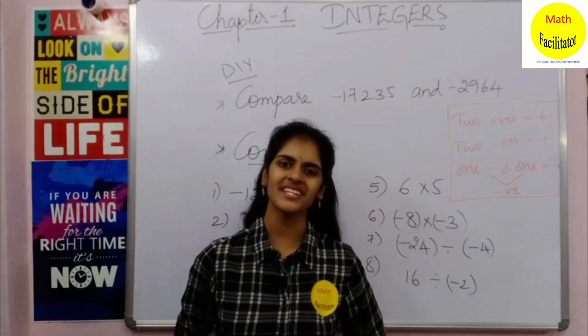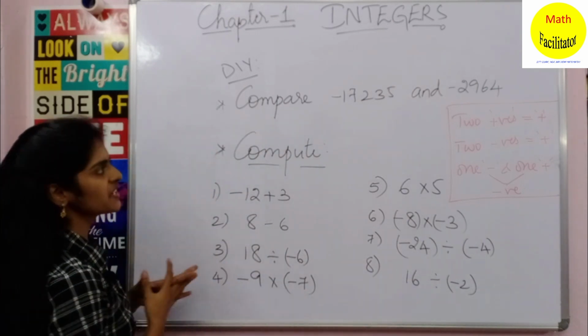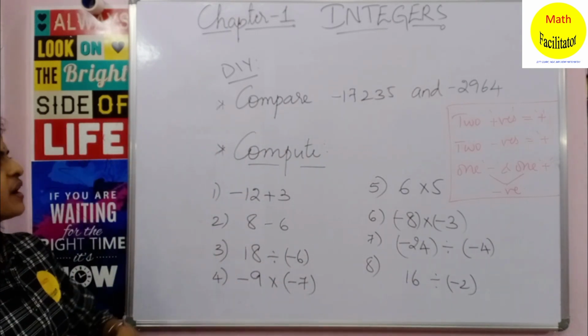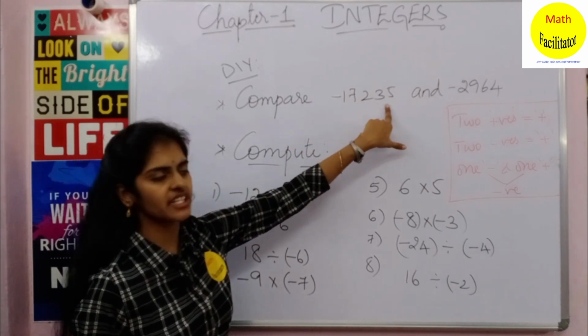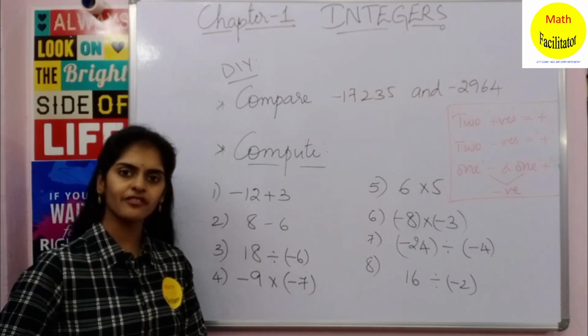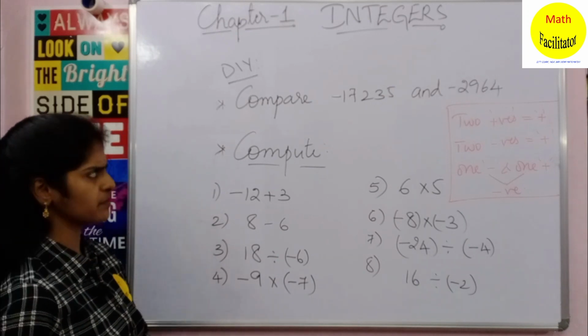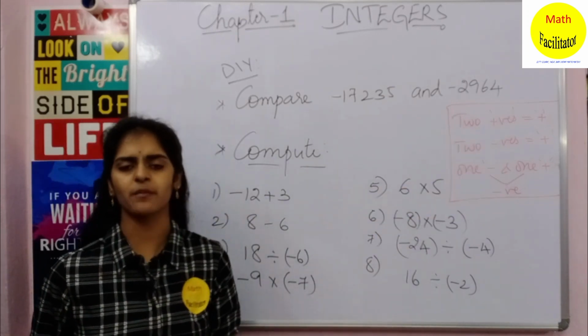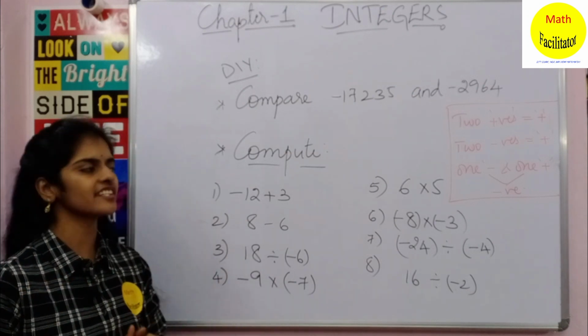Now it's your time to check your understanding with do it yourself. Compare minus 17235 and minus 2964. In the beginning of the video I explained how to compare numbers. So using that, compare these two numbers and tell me which is the greater number.